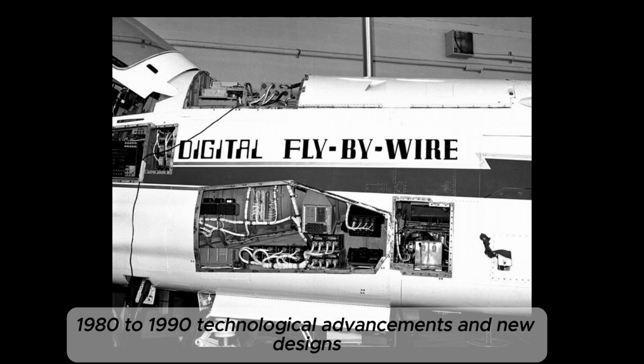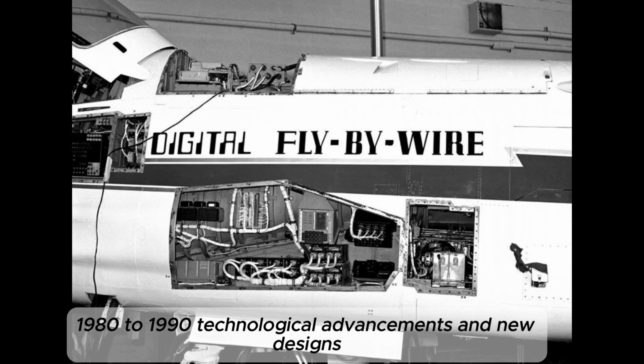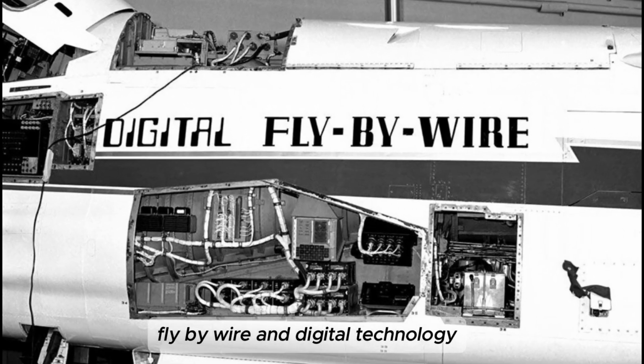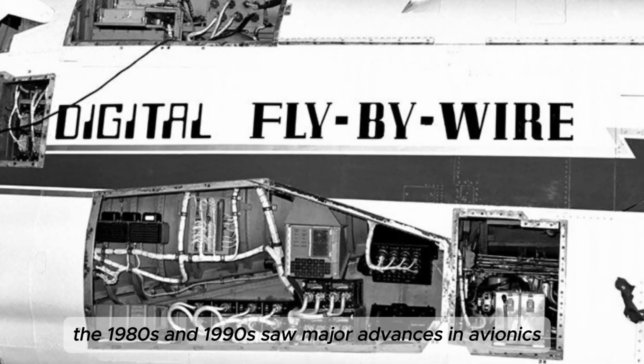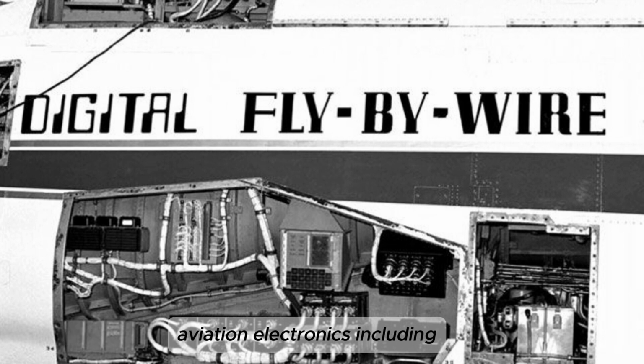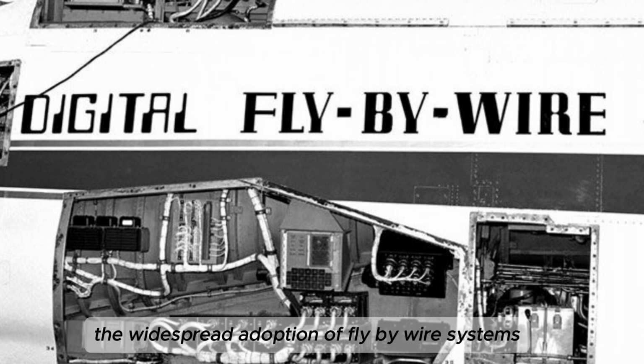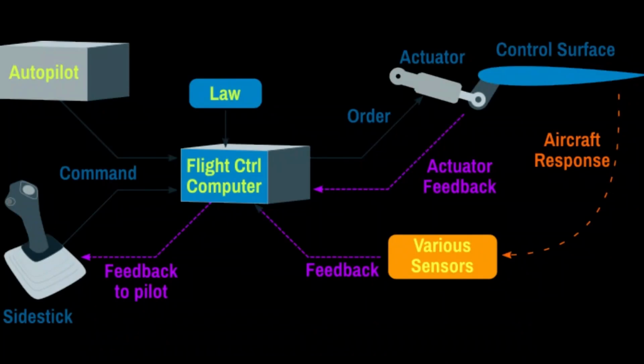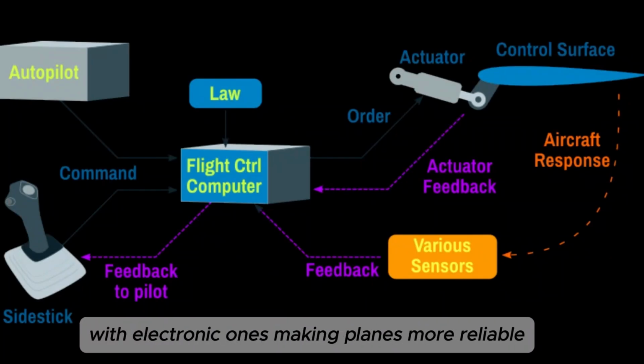1980 to 1990, technological advancements and new designs. Fly-by-wire and digital technology. The 1980s and 1990s saw major advances in avionics, aviation electronics, including the widespread adoption of fly-by-wire systems. These replaced mechanical control systems with electronic ones, making planes more reliable, responsive, and easier to fly.